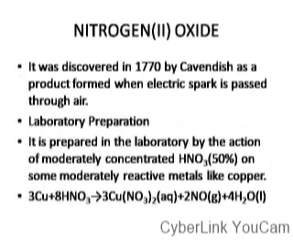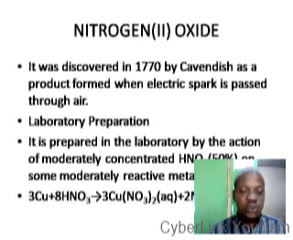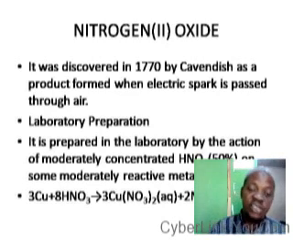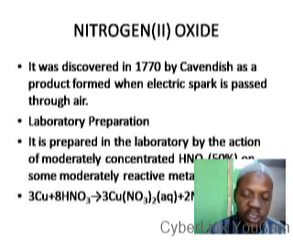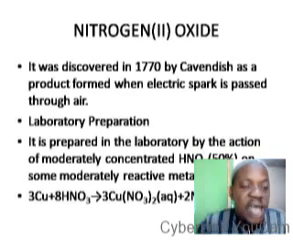Now nitrogen(II) oxide, which was discovered by Cavendish in 1770, as you can see on your screen, was first produced by electric spark. When an electric spark passes through here, it is formed. We now know that this is because there is nitrogen here and oxygen here. So during the electric spark, nitrogen combines with oxygen to form nitrogen(II) oxide. Even though nitrogen(II) oxide is not stable and will soon combine with oxygen to form nitrogen(IV) oxide, it is also a compound on its own, and it is prepared.